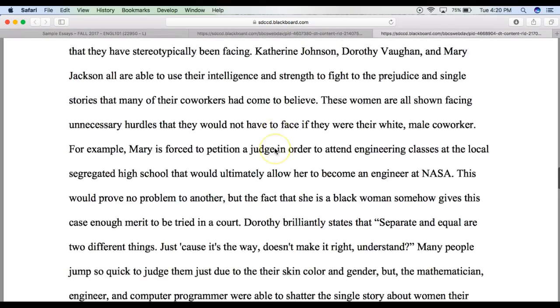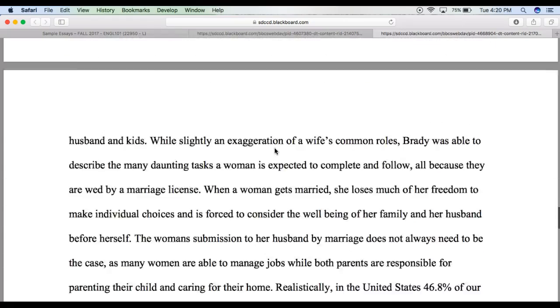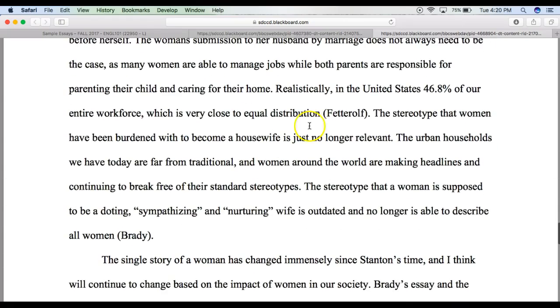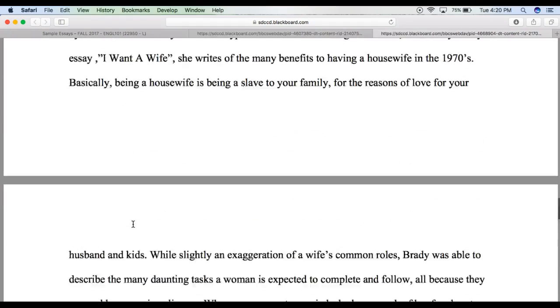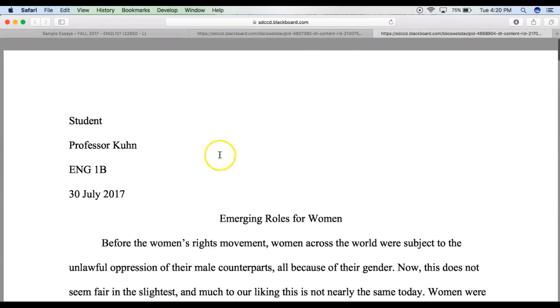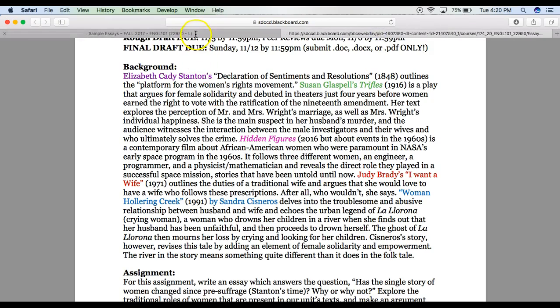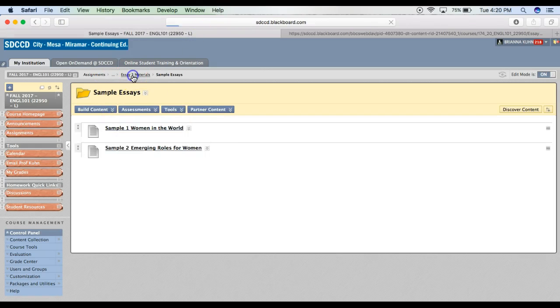That was the rubric. So you can scroll through here and kind of see how this person, and this person used an outside source. Along with Brady here. So you can kind of see how this person goes about the same paper. Okay, there's many ways that you can go about this. So hopefully those sample essays will be helpful to you.